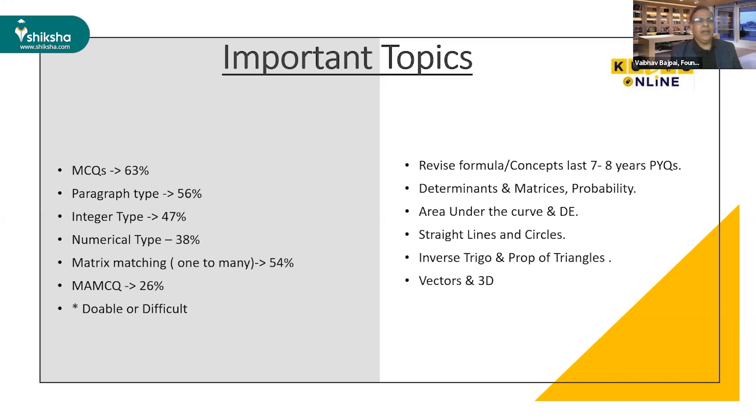Then numerical type of problems. Numerical type of problems are basically dicey problems, because suppose in some question you are getting the answer 7.568, and in some question you are getting 7.5657. So basically, if you write the answer after the decimal and you make some mistake, there is a chance that you will lose the marks. So numerical type of problems mostly come in the difficult section. So I would recommend that you don't attempt this section at the start of the paper.